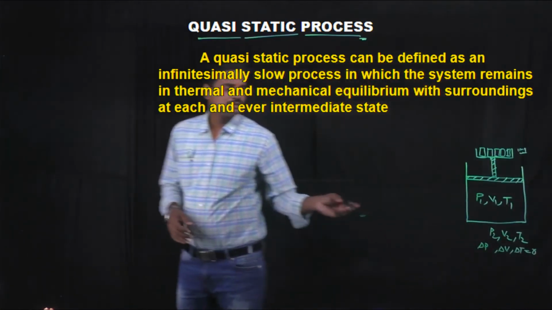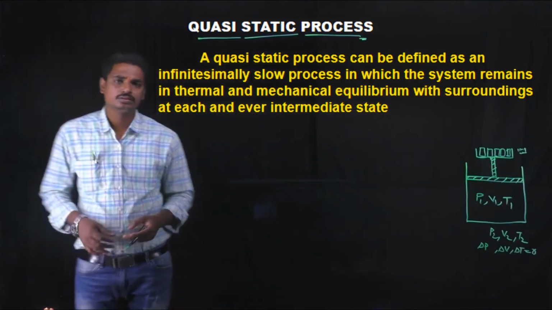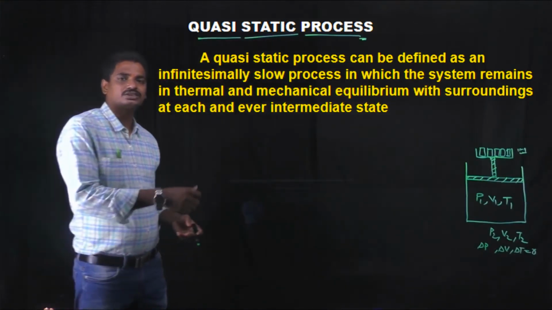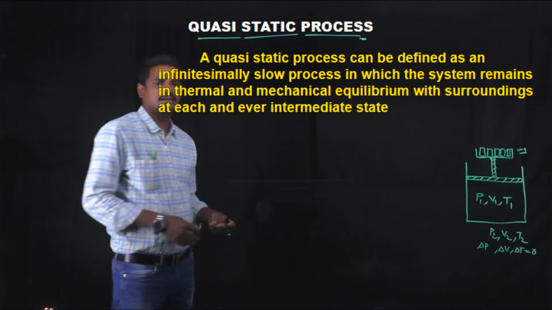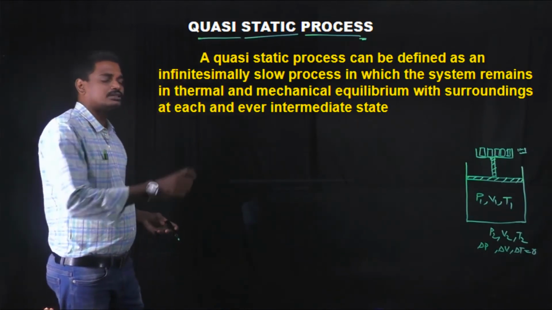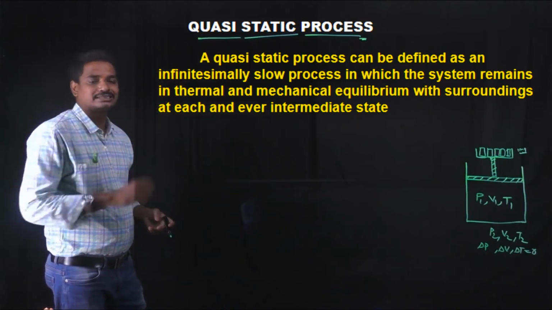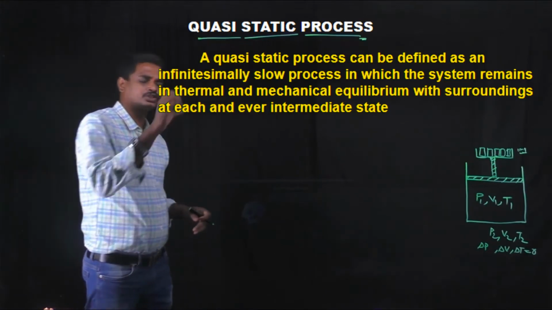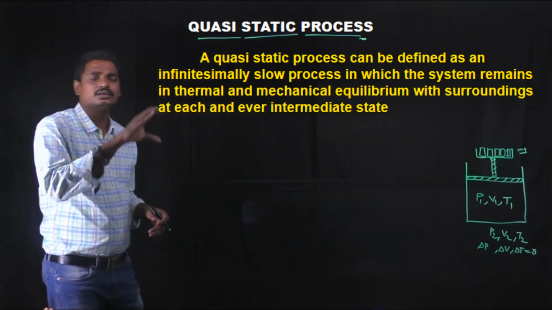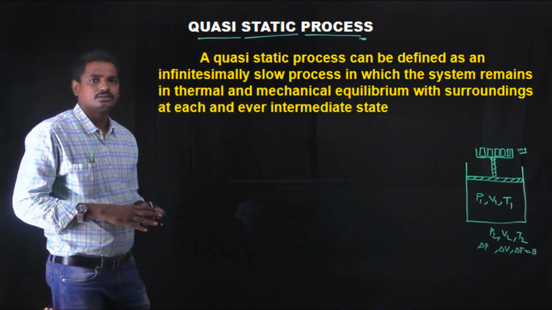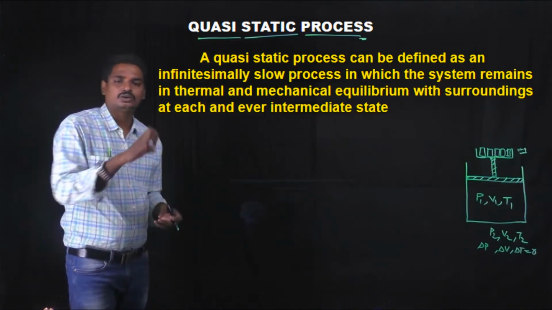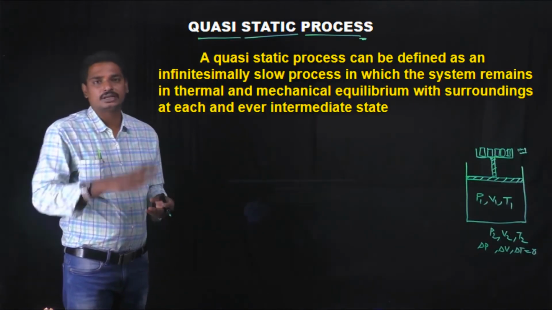So which means the change is 0. So which means the system is in thermal equilibrium and mechanical equilibrium. Such types of processes are called quasi-static processes. They are slow processes, infinitely slow processes. So this process truly does not exist, it's just a hypothetical process.